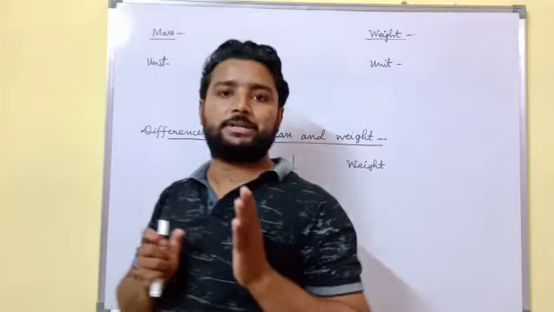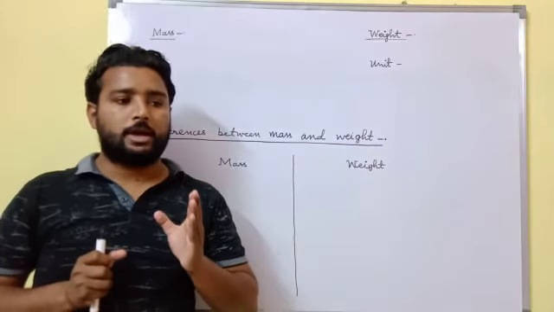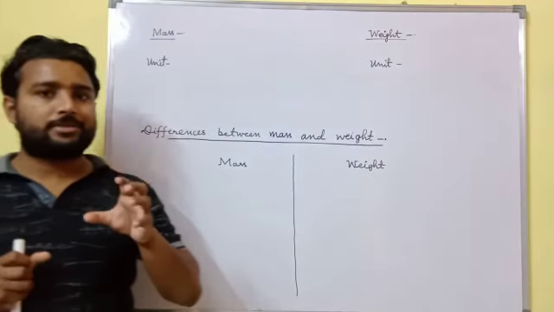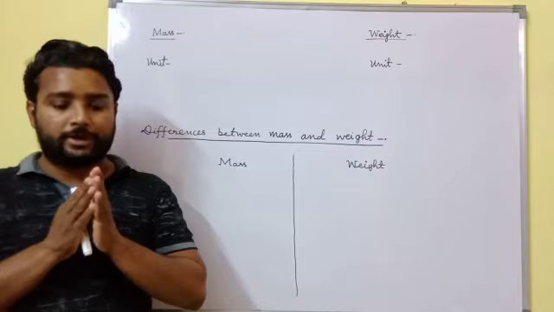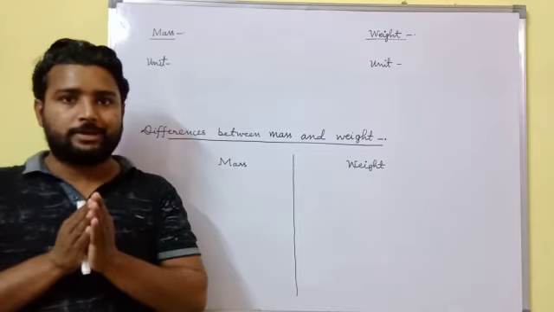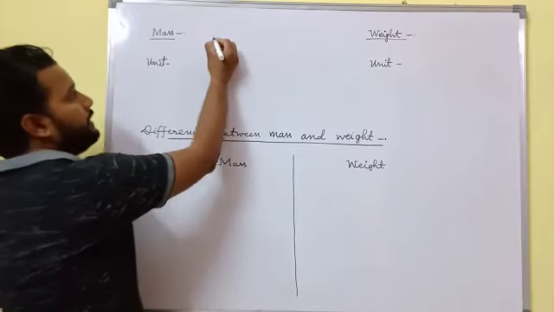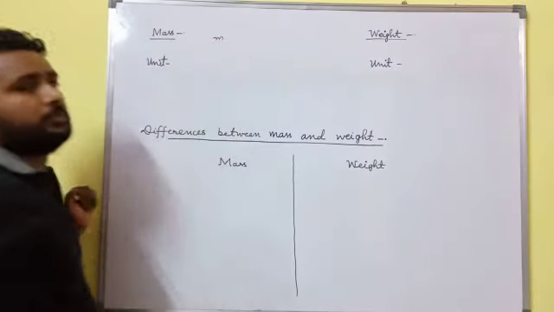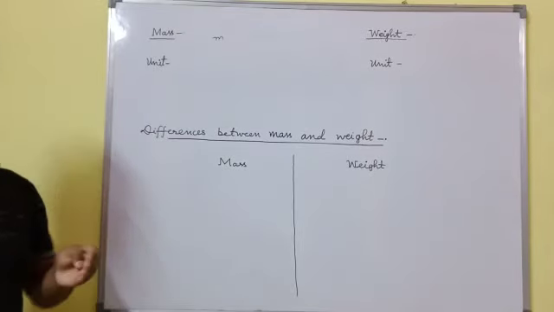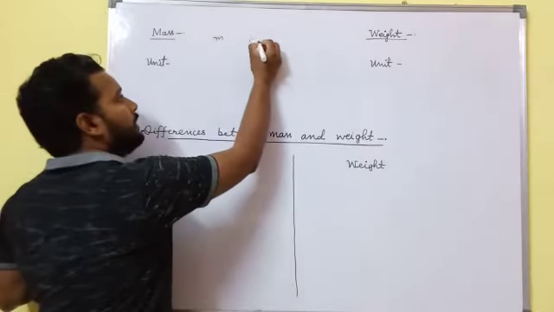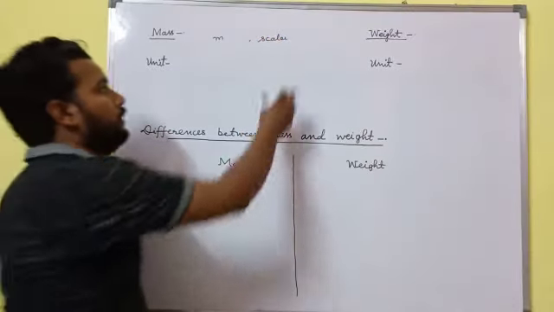The mass of an object is the quantity of matter contained in it, and it does not vary from place to place. It has a constant value and is represented by small m. And mass is a scalar quantity.